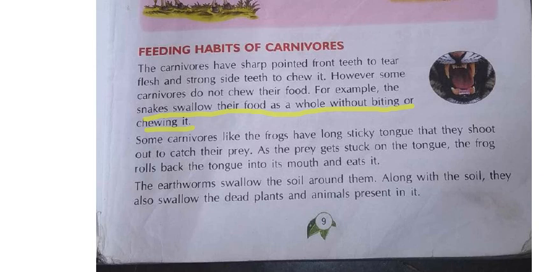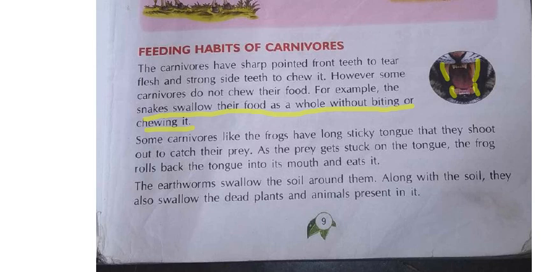Okay. Carnivorous means what type of teeth they will have, I told. They will have the sharp pointed front teeth. With the help of these pointed teeth they will tear the flesh, and later they will have side teeth also which are very strong. With that strong teeth they will chew the flesh easily.